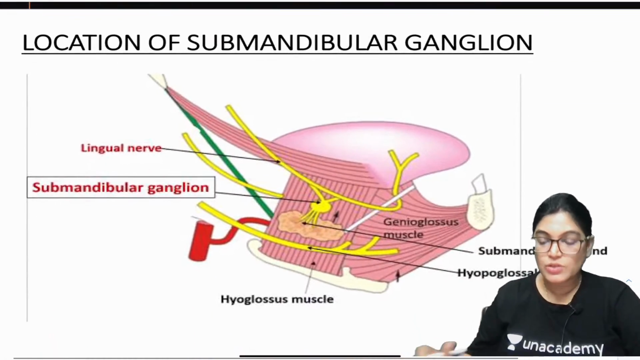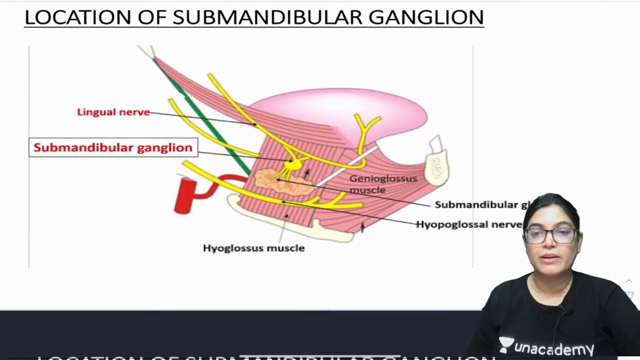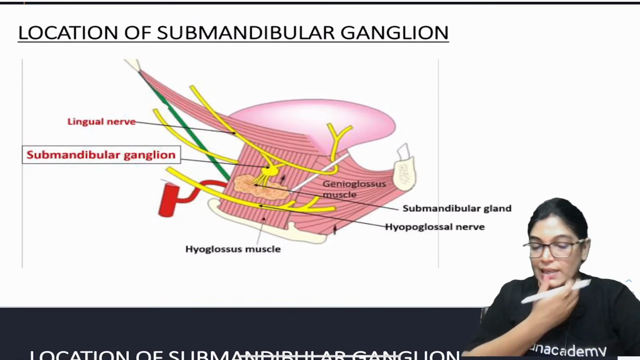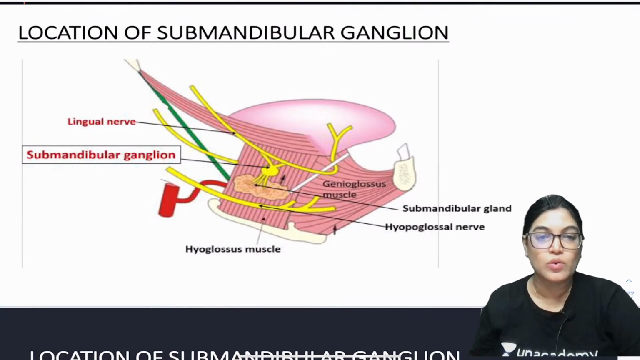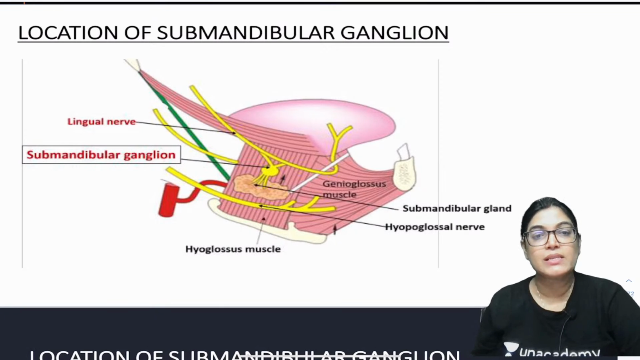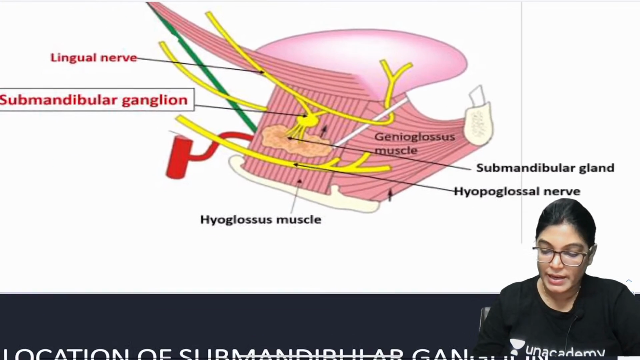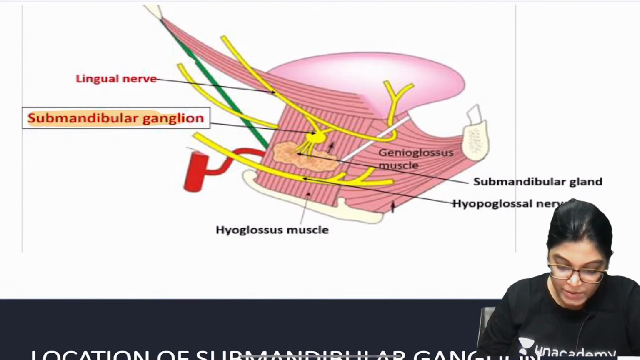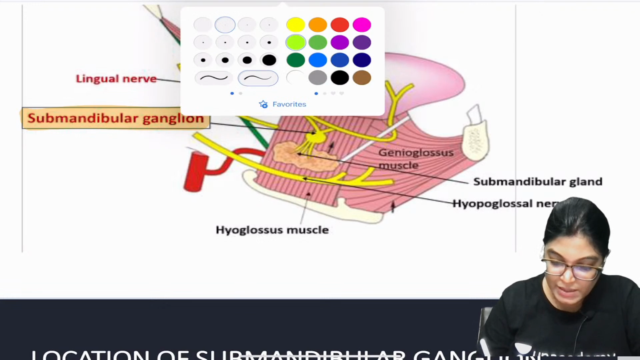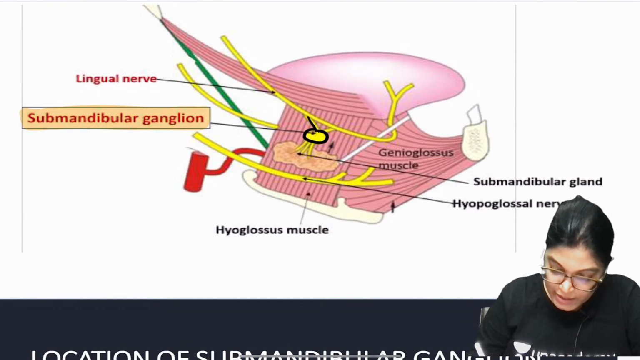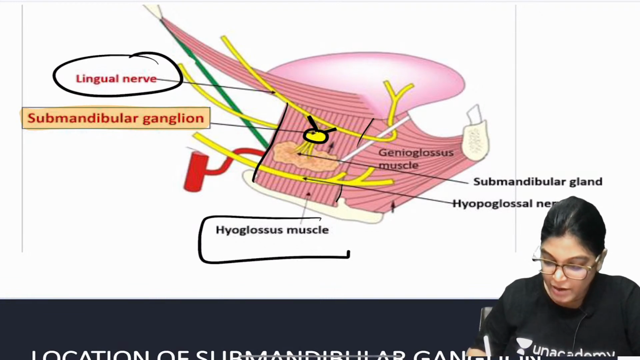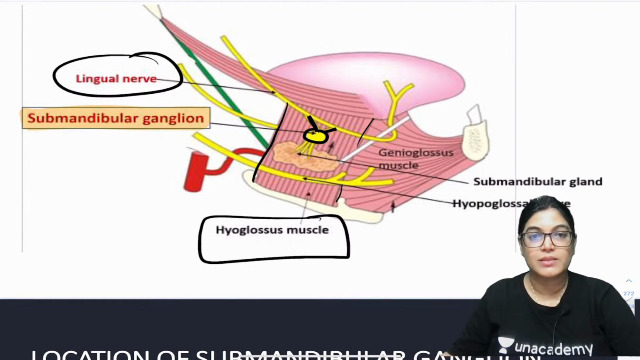Now coming to location, if we talk about the location of the submandibular ganglion, exactly it is located over, you can clearly see, which muscle? The hyoglossus muscle. It is lying over the hyoglossus muscle and suspended by two roots of the lingual nerve. So let me just highlight it. My dear aspirants, you can clearly see this is the submandibular ganglion, suspended by two roots of the lingual nerve and lying over this muscle. Which muscle is this? This is the hyoglossus muscle. So it is lying over the hyoglossus muscle.